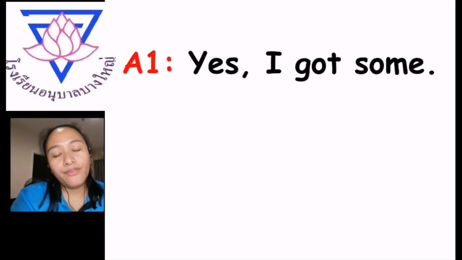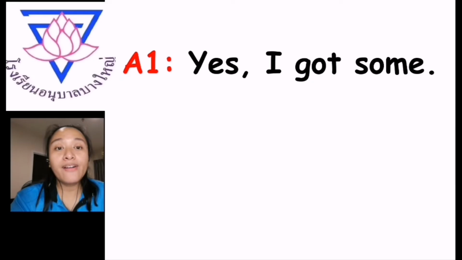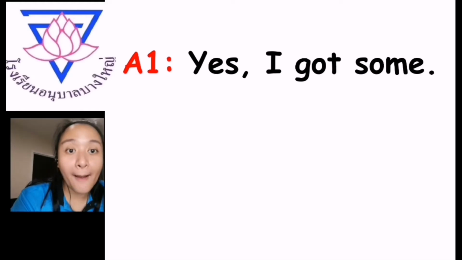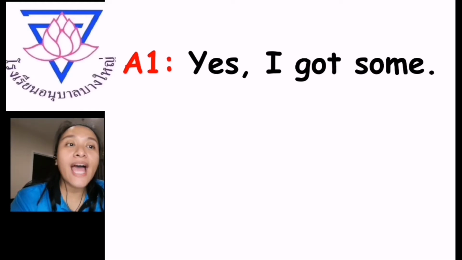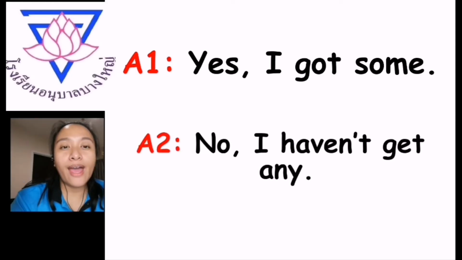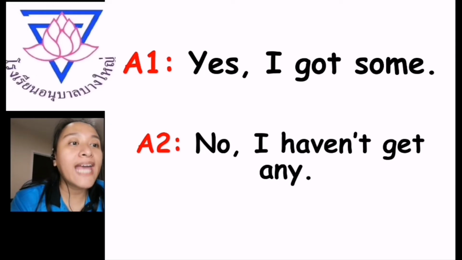If it's a positive sentence, if there is coffee, the person will answer, yes, I got some. On the other hand, if there is no coffee, the person will answer, no, I haven't got any.